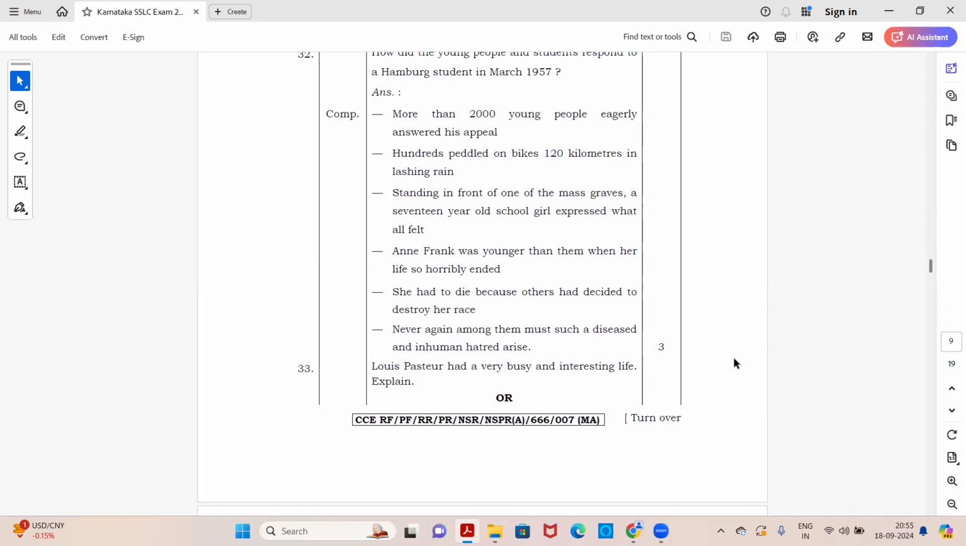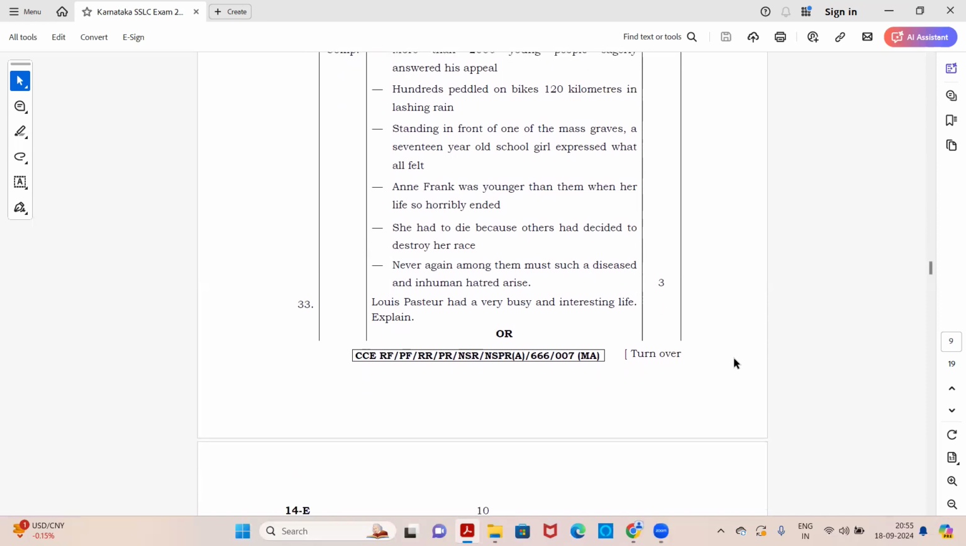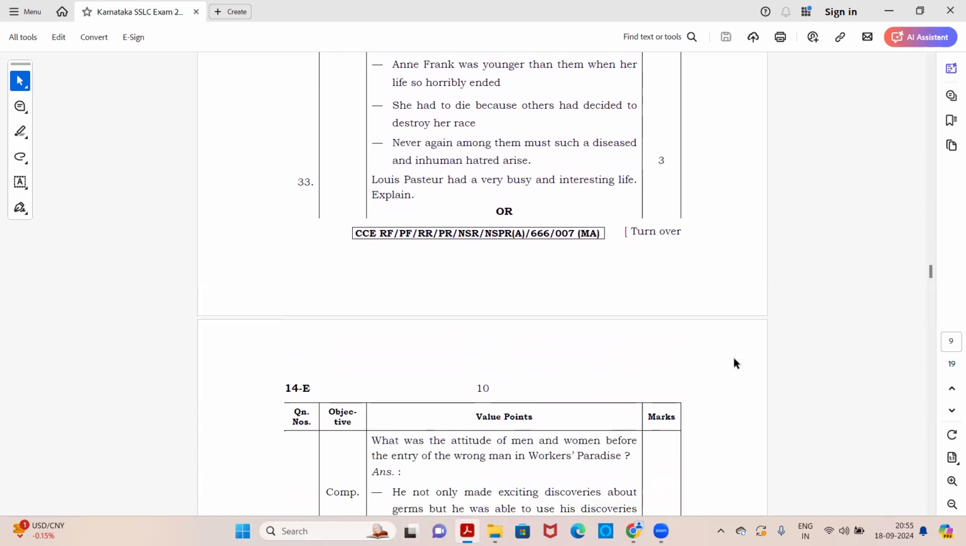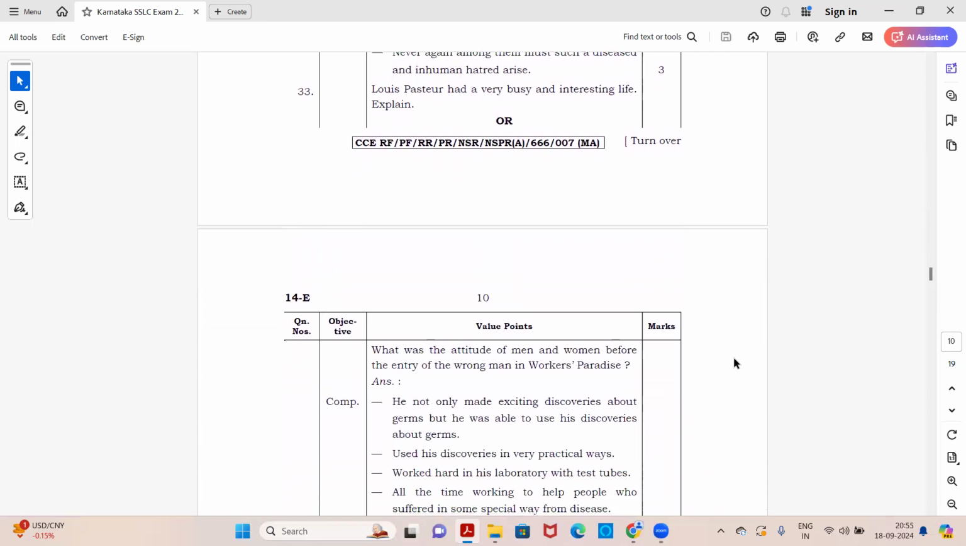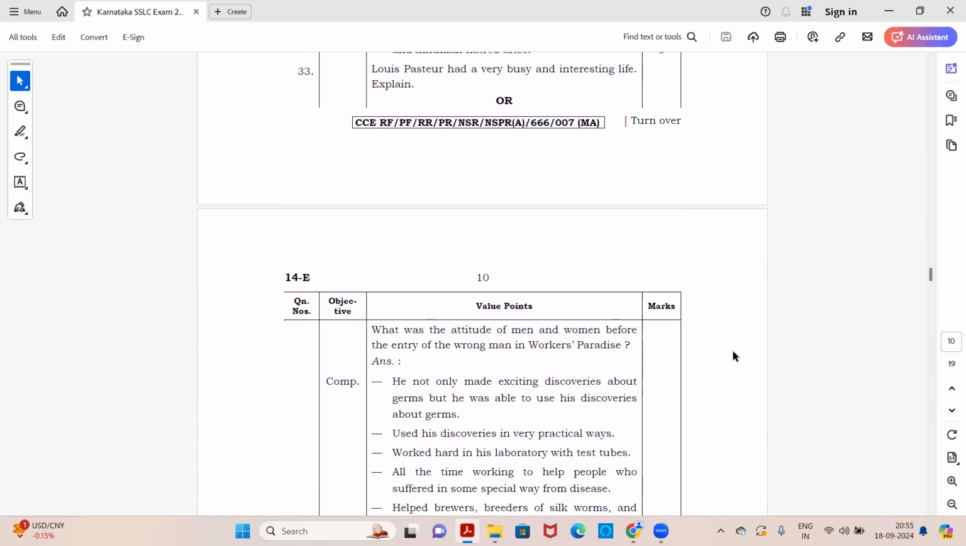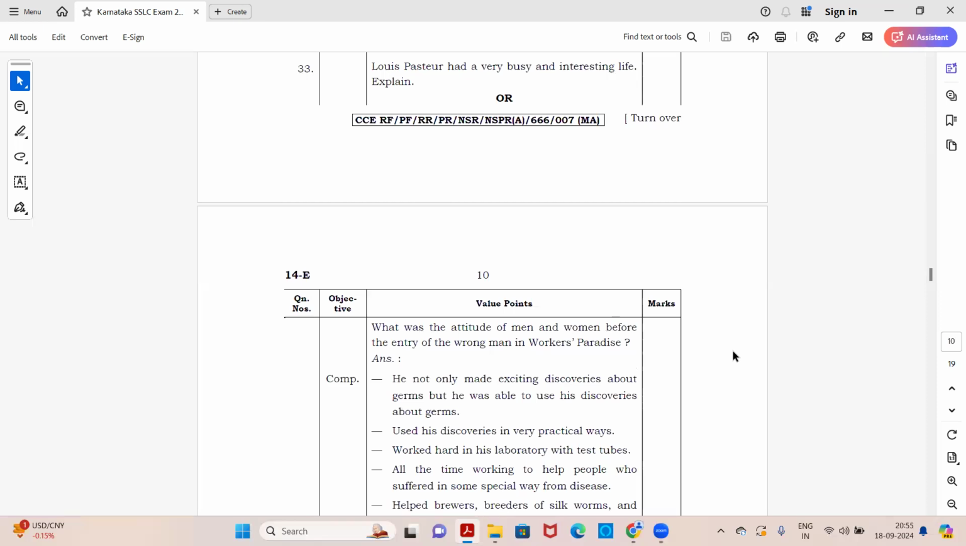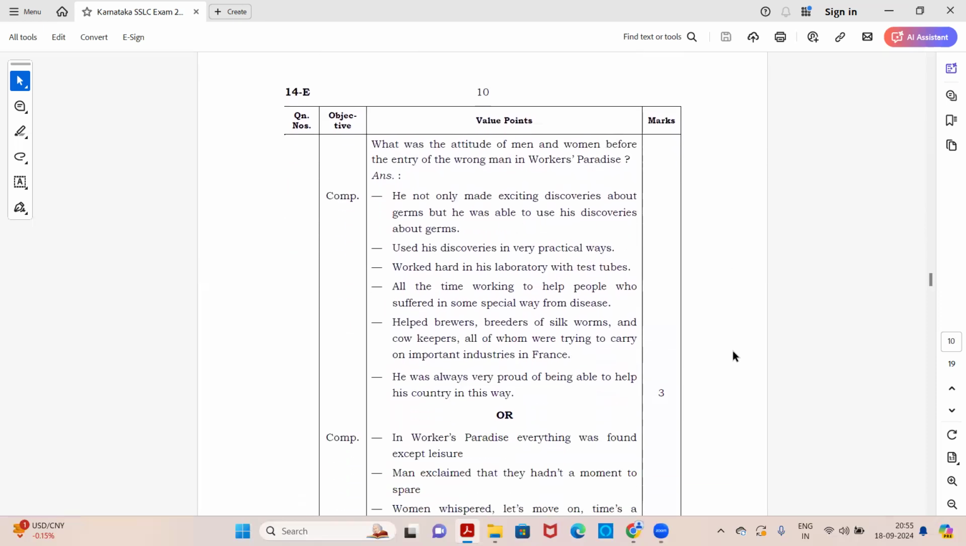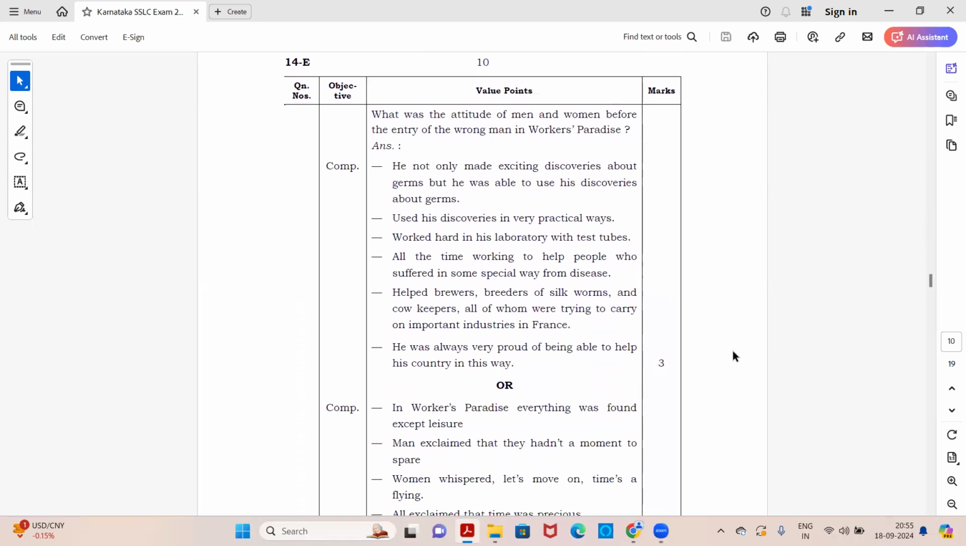Next, Louis Pasteur had a very busy and interesting life. Explain. Here you can see an option for the 33rd question. Either you can attempt this one, or what was the attitude of men and women before the entry of the wrong man in workers' paradise? So whichever you know the best, you are perfectly remembering, you can attempt that one out of these two under the 33rd question. Okay, so the answer for the first one is here.